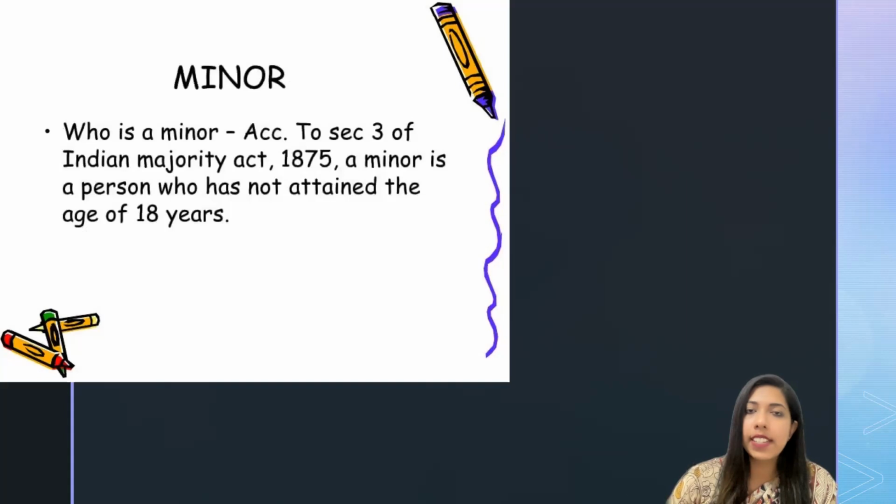Now, I'm going to discuss in detail in this class minors and minors' agreements. So look at the screen and try to understand who is a minor. Section 3 of the Indian Majority Act of 1875 gives the definition of a minor and says that a minor is a person who has not attained the age of 18 years. So all underage people, below 18 years, are treated as minors and they are not supposed to enter into a contract.